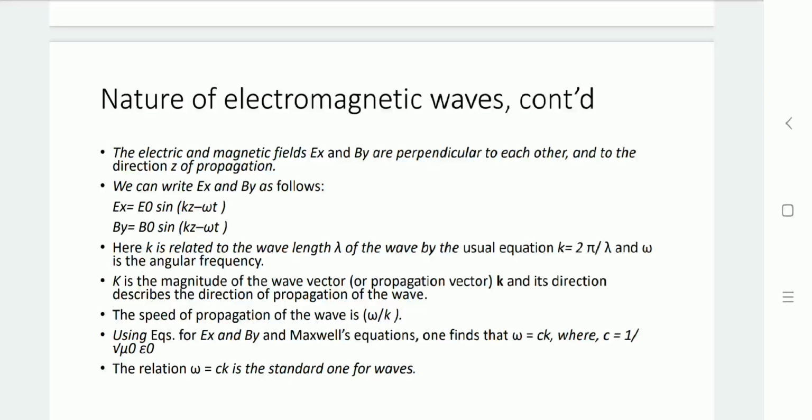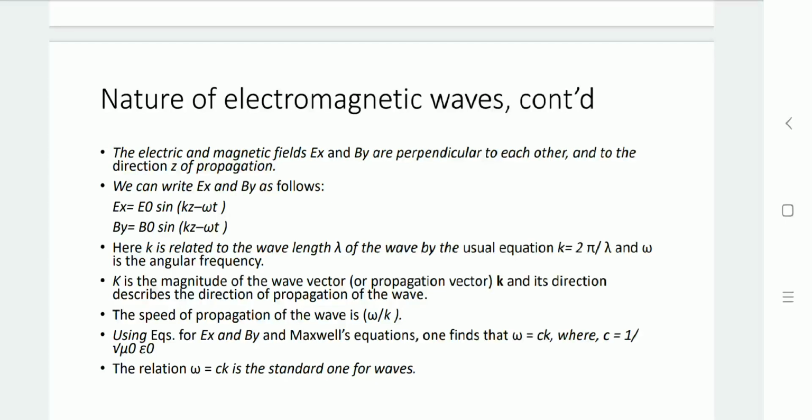In the kz component, z defines the direction of wave propagation. K is a constant, equal to 2 pi by lambda, where lambda is the wavelength of the electromagnetic wave. Omega is the angular frequency, equal to 2 pi f, where f is the linear frequency.